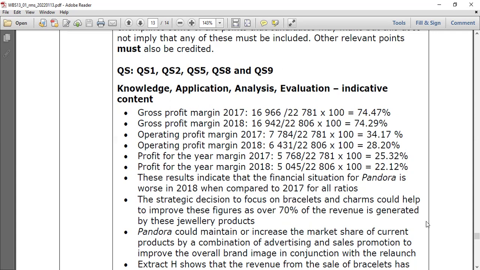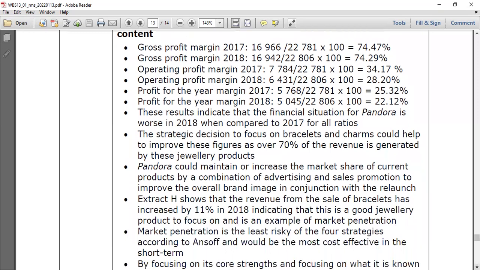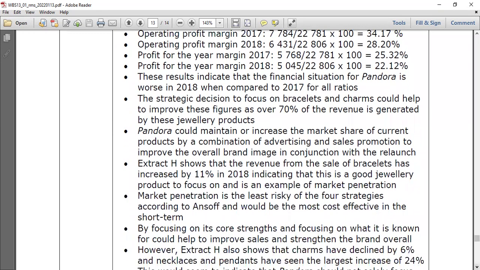The strategic decision is to focus on bracelets and charms. This could help to improve these figures, as over 70% of the revenue is generated by these jewelry products. Pandora could maintain or increase the market share of current products by a combination of advertising. And you can see how to use this. The performance has gone down, but you can regain it. They can increase the market share by how much? By doing a combination of advertising and sales promotion to improve the overall brand image in conjunction with the relaunch.